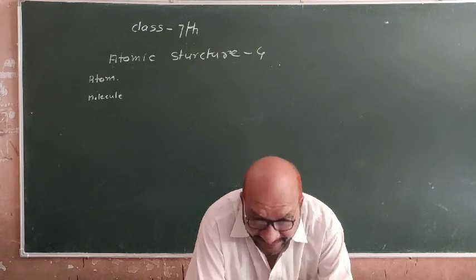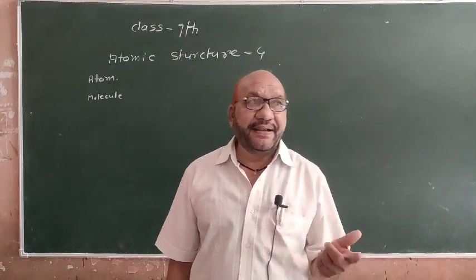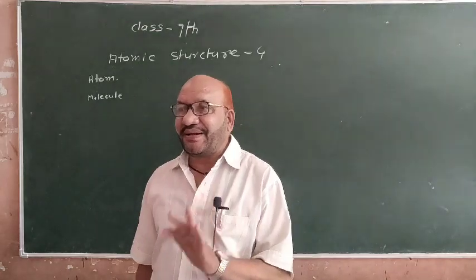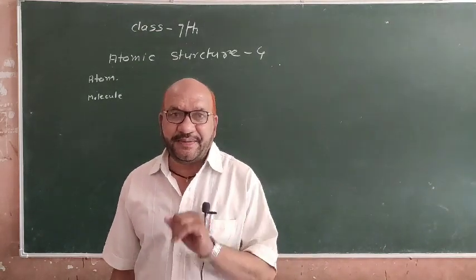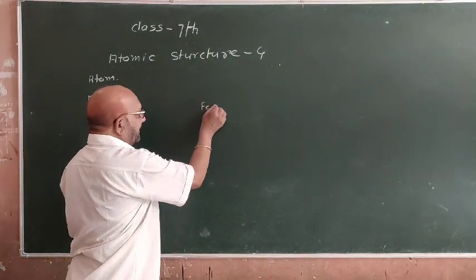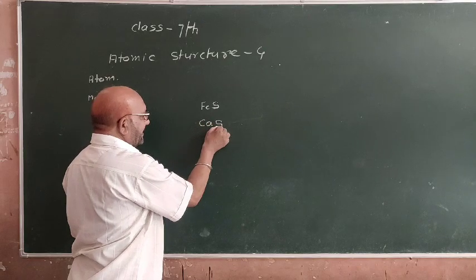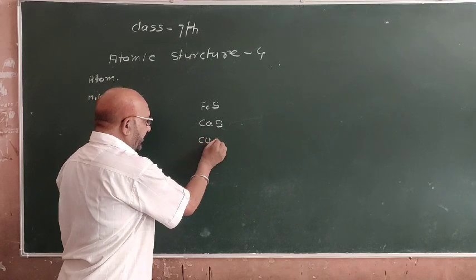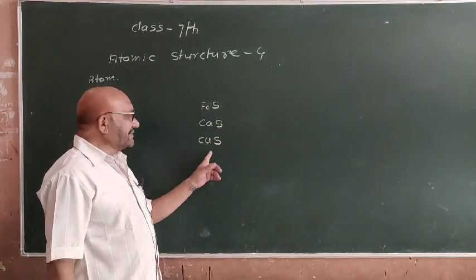Formula of compound: metal sulfide. Now we take examples of metal sulfide. When any metal reacts with sulfur, then the formed compound is called metal sulfide. For example, FeS, iron sulfide, CaS, calcium sulfide, CuS, copper sulfide. This is called metal sulfide.